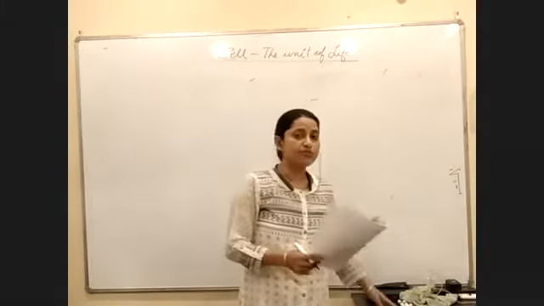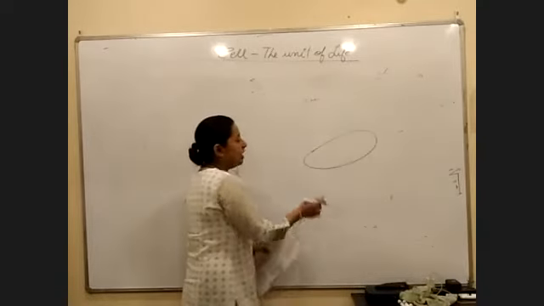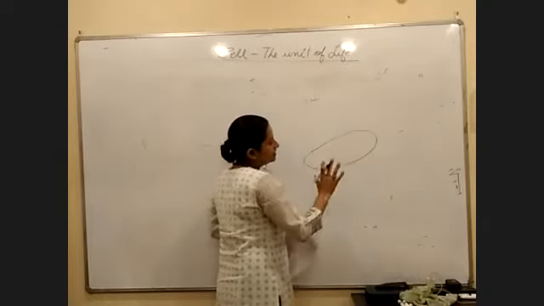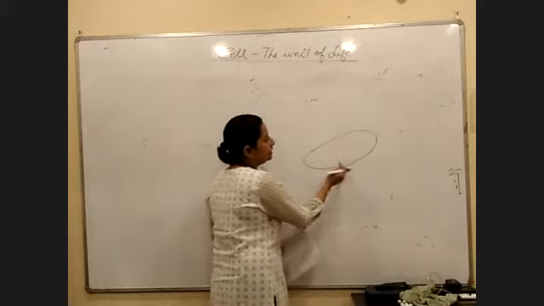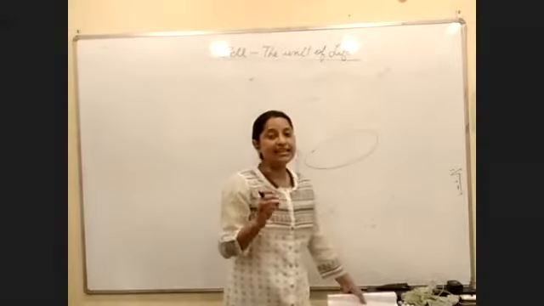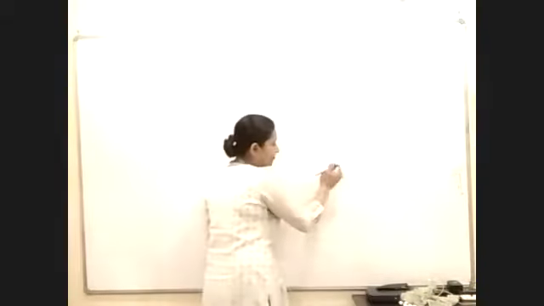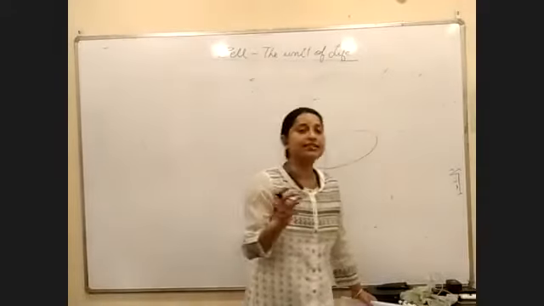If you're talking about a cell like this, suppose this is a bacteria, from which part will the flagella develop? Either from here or here or here. Who decides that? The position of the centriole. Wherever the centriole is, from that area itself the flagella will develop.